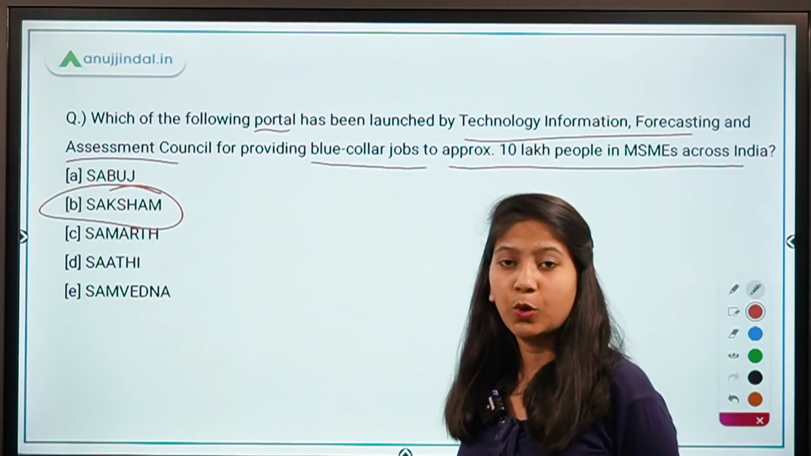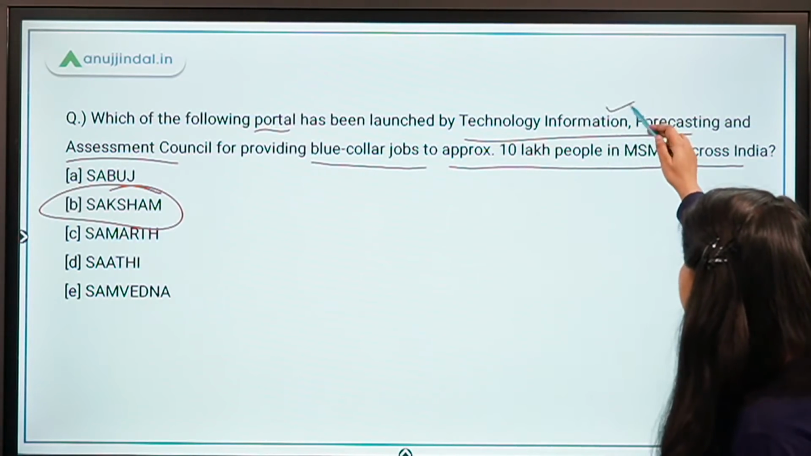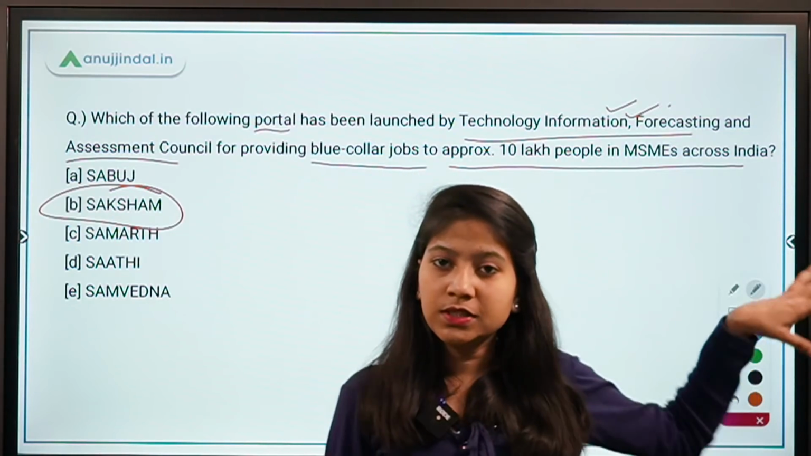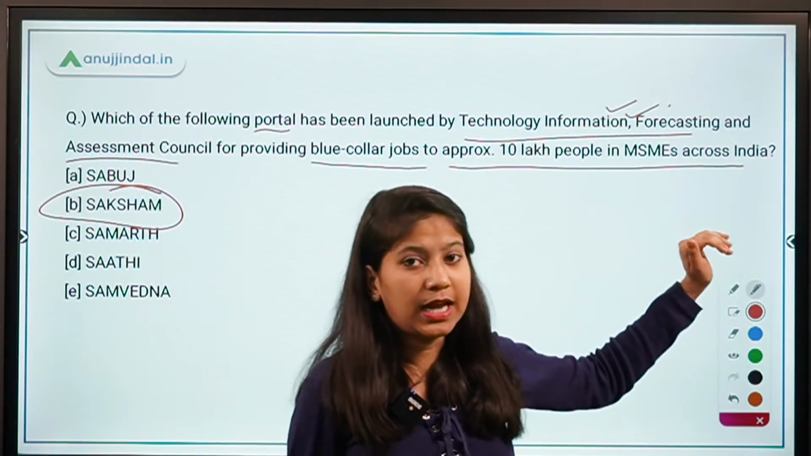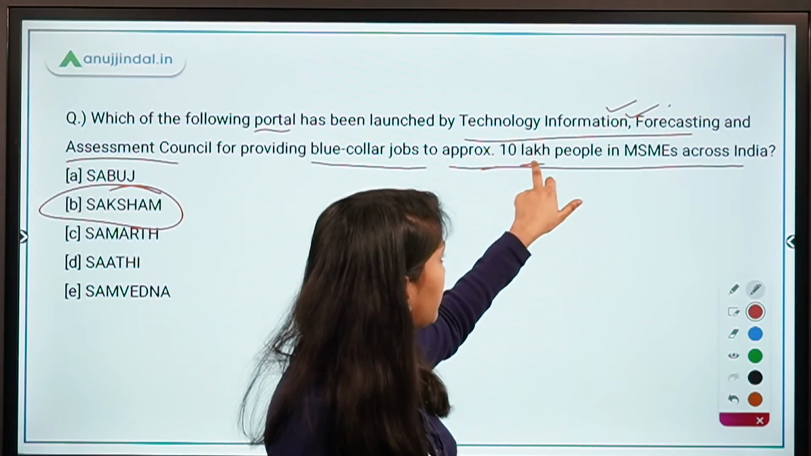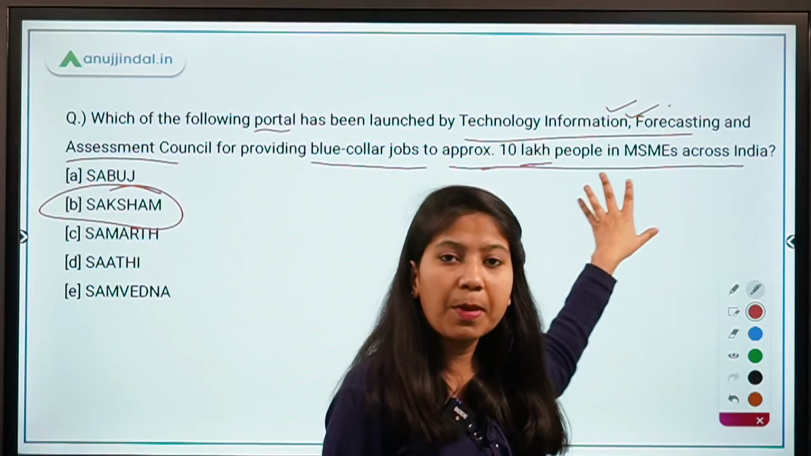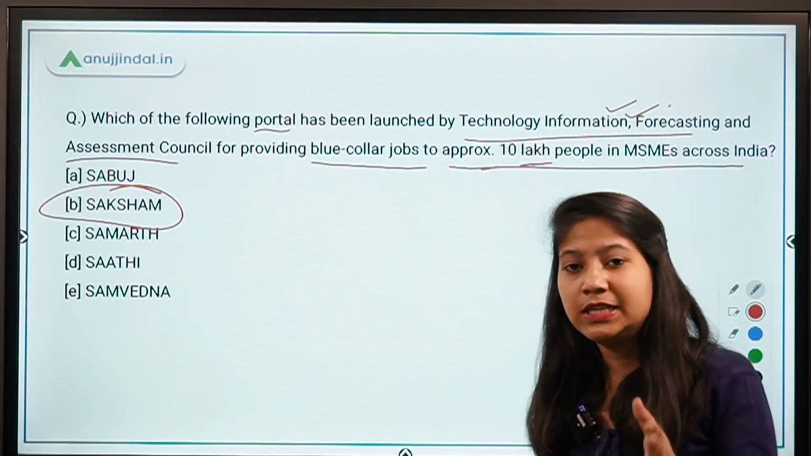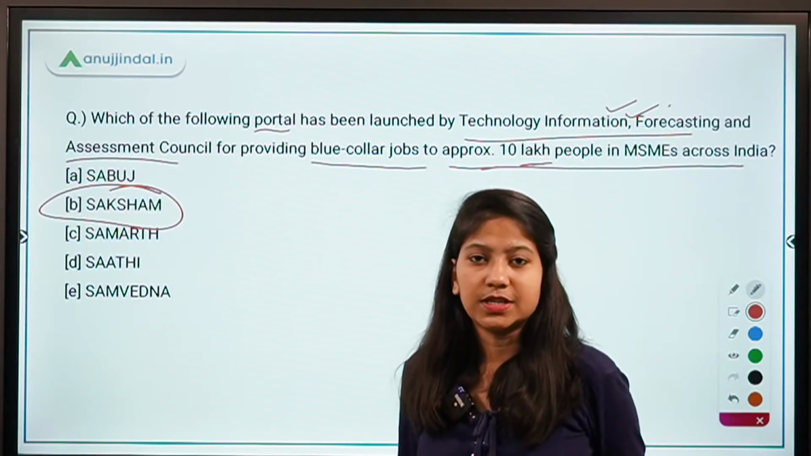Good. So Saksham portal has been launched by this organization to provide blue collar jobs to the people in MSMEs across India. And remember that this is the approximate number, 10 lakh. You are not required to remember this number. Just remember the name of the application or the portal basically that has been launched by this organization.